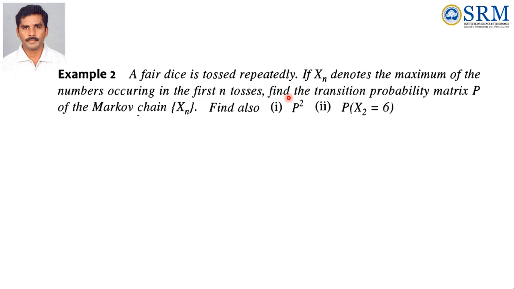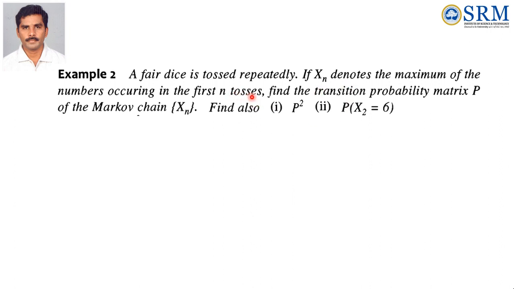Next problem. A fair dice is tossed repeatedly. If Xn denotes the maximum of the numbers occurring in the first n tosses, here Xn denotes the maximum of the numbers occurring in the first n tosses. So if you consider n tosses, whatever the outcome is, you have to take the maximum of the numbers occurring in the first n tosses.